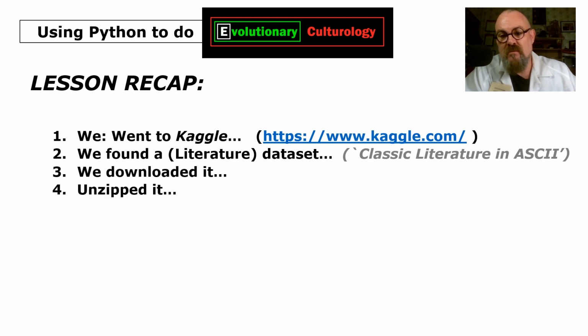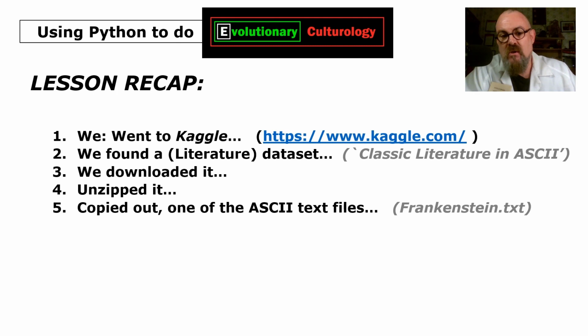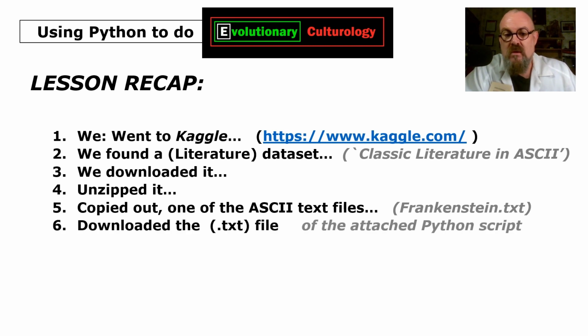We unzipped the zip file. We copied out of there one of the ASCII text files, in this case Mary Shelley's Frankenstein as a .txt or ASCII text file. Then we also downloaded the text file of the attached Python script here, which does the actual counting of the units and scale levels.